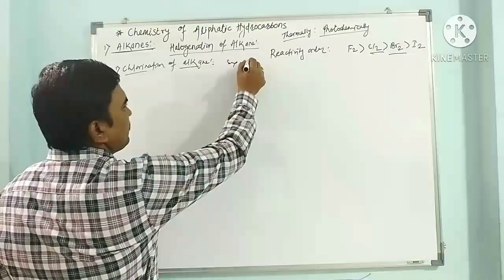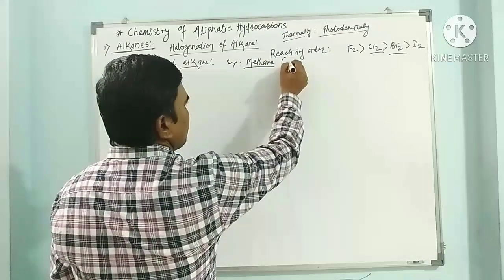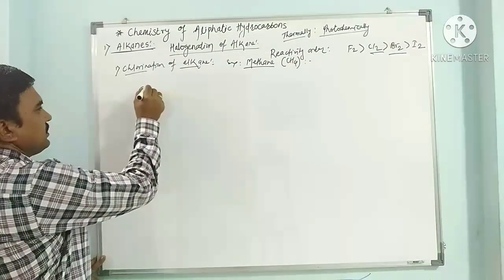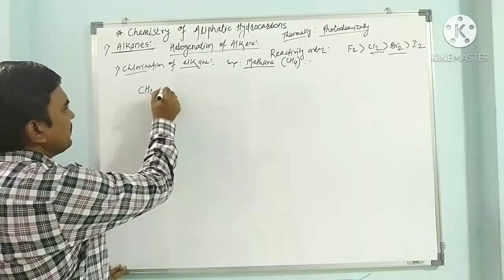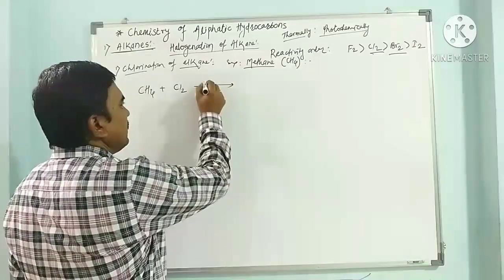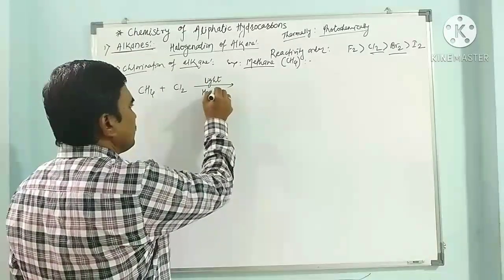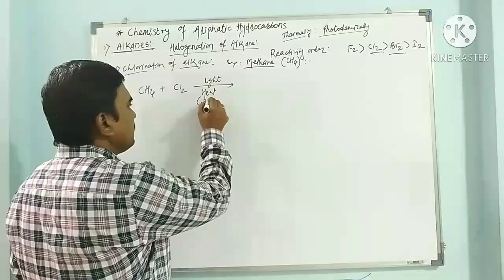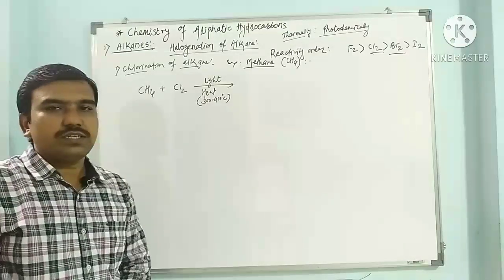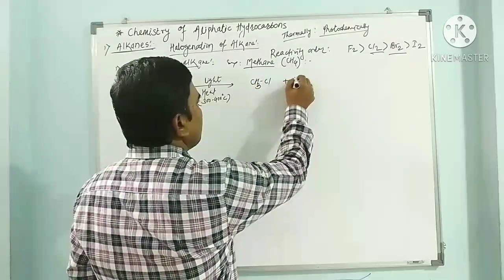In chlorination, first of all we have to talk about the chlorination of methane. So here we have to see the example of the methane molecule, that is CH4. When CH4, that is methane, reacts with Cl2, that is chlorine, in the presence of light or heat, the temperature required is around 300 to 400 degrees Celsius, or approximately 300 degrees Celsius, it gives CH3Cl plus HCl.